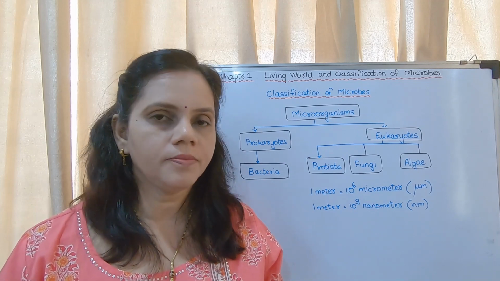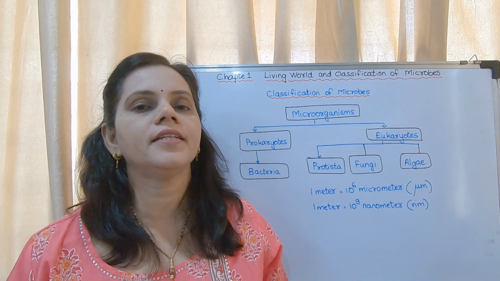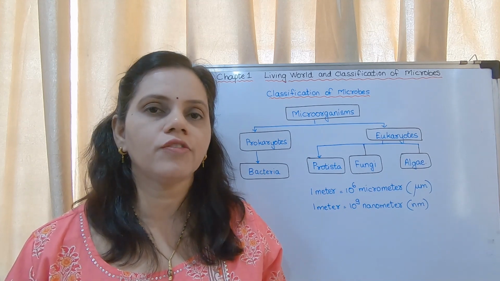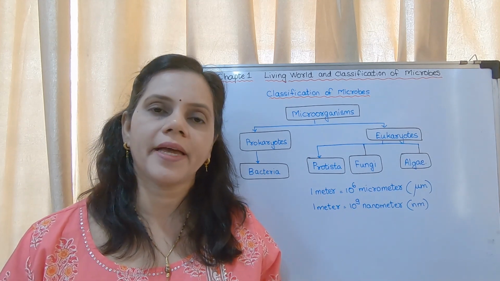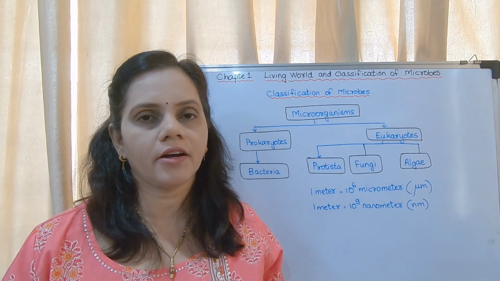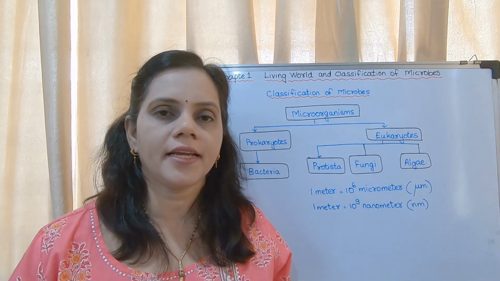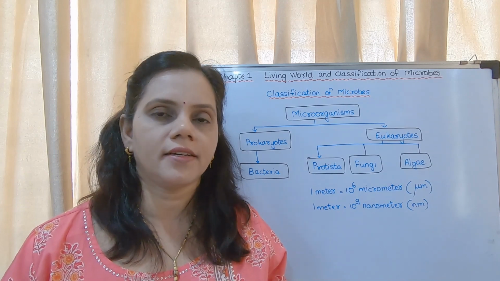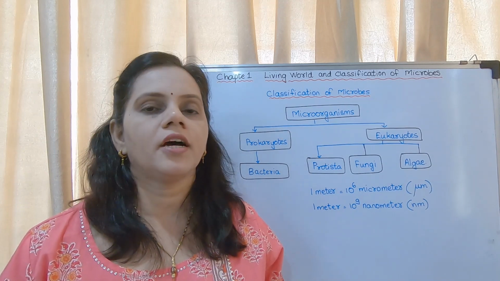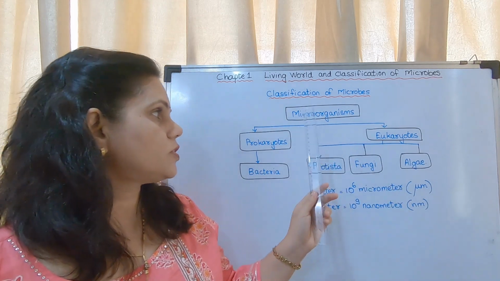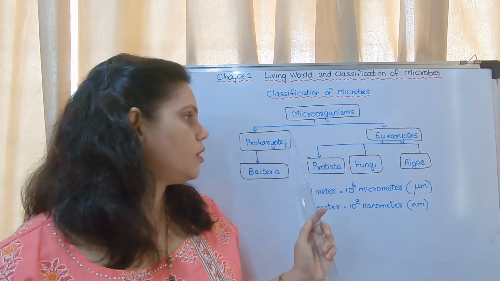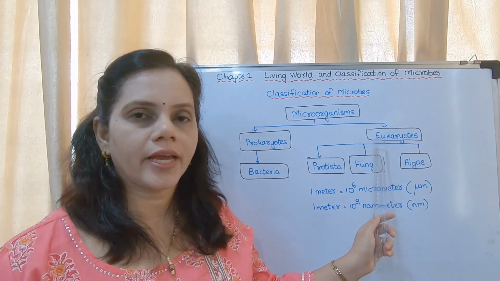Now today we will start with the topic classification of microbes. What do you mean by microbes? Microbes means microorganisms, which are not seen by naked eyes, which we observe under a microscope. Classification of microbes is divided into two, prokaryotes and eukaryotes.